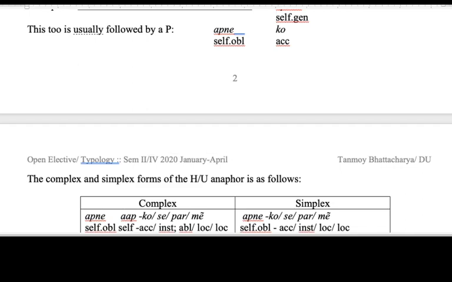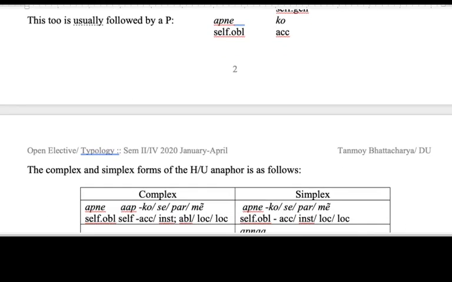Apart from this anaphor and the possessive anaphor, the two examples we saw are apne aap and apne. We also have a simplex form of the anaphor, which is apna.